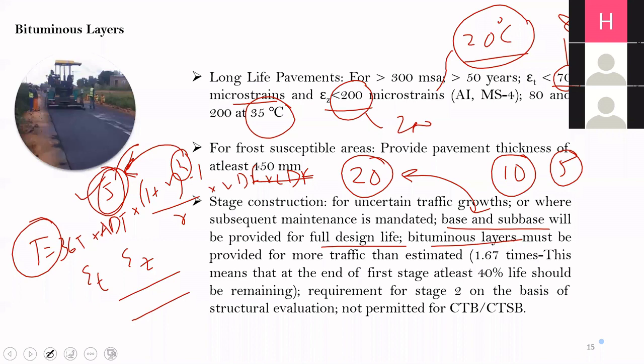Suppose you were supposed to design for 5 years, the value of T that you calculate for 5 years, you should multiply it with 1.67 to get the design traffic. Why do you do this? Because at the end of 5 years, you want your pavement to have at least 40% of the remaining life.